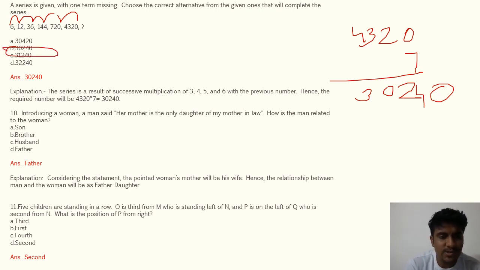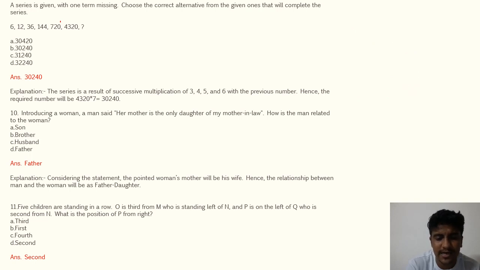Next question, introducing a man. This is a family relation type. In this one you have to just make a family diagram or a flow chart, because you won't understand what it actually is otherwise. So let the woman be over here.